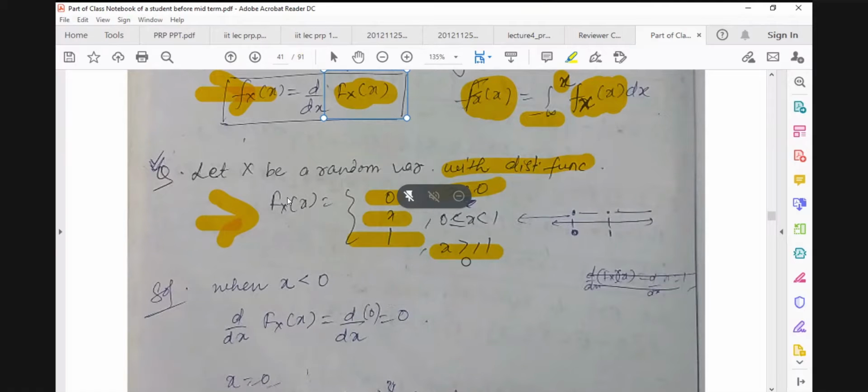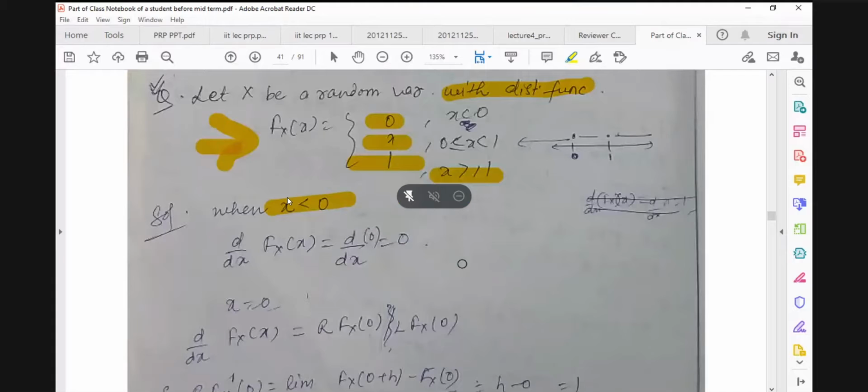So we will find the value of the density function within each domain. First we find it in the domain x less than 0. If x is less than 0, we find the derivative d/dx of F of x.